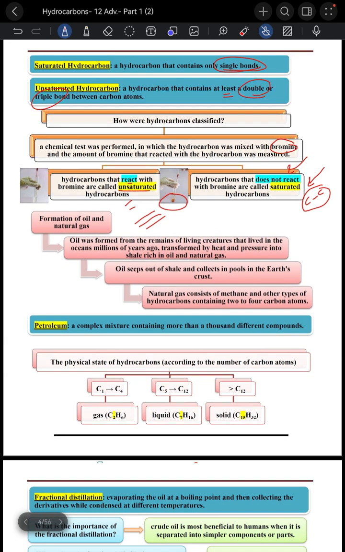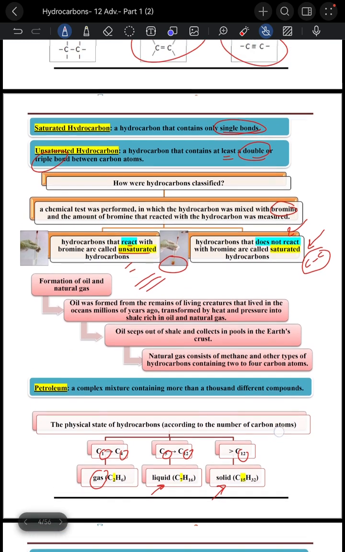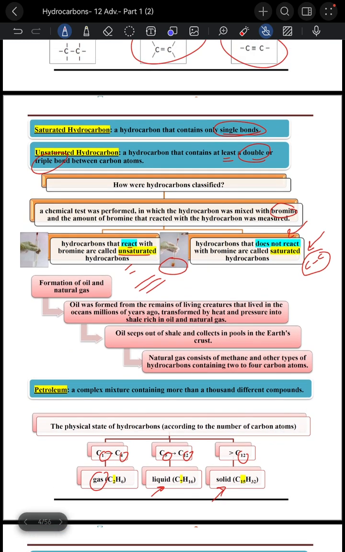So the physical state of these hydrocarbons depends on the number of carbon atoms. If the number of carbon atoms is from 1 to 4, the physical state will be gas. From 5 to 12, it will be liquid. If it's more than 12, it will be solid. So this is the physical state of hydrocarbons.